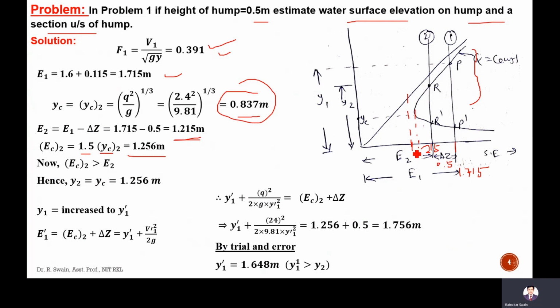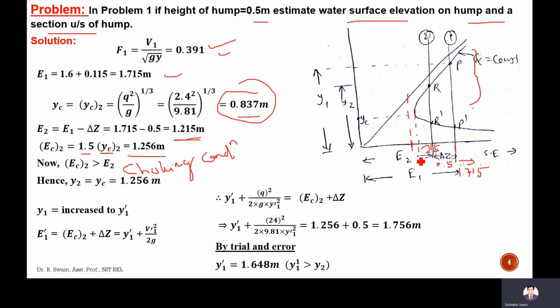So that means it is called choking condition. Means flow is not possible. To cause the flow, E1 should be increased.